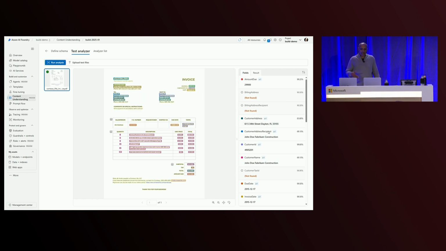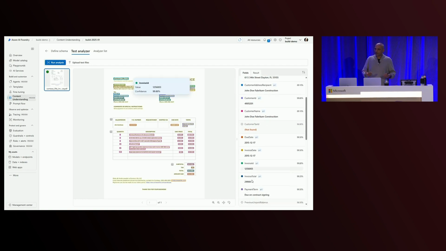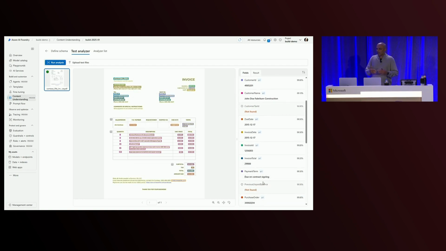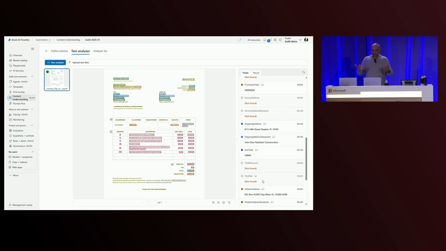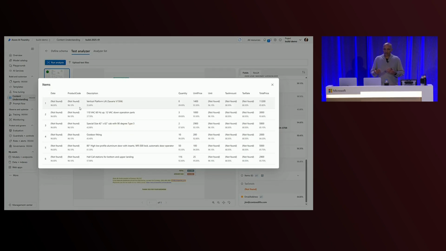Finally, you'll see that each of these fields are obviously extracted. There's also things like line items, right? Line items is more of a complex field. It's a table. And when we talk about content extraction, tables is one of the things that you're interested in. So you'll see that we're able to extract all the line items. And also note that in addition to the values that we're extracting, we're also extracting those values with a confidence score associated with each cell.